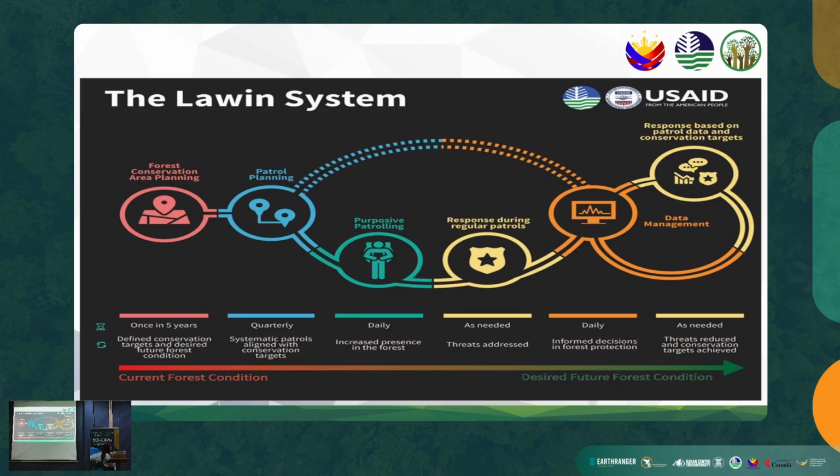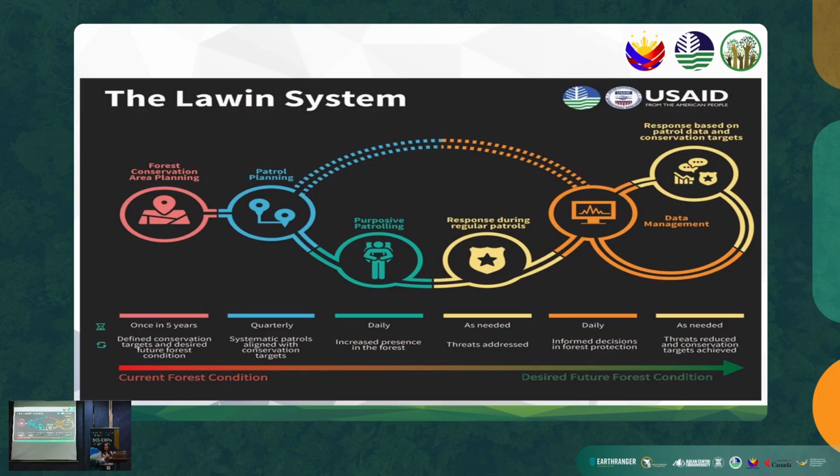Next in the framework is the data management, wherein we transform our observations into actionable information for our decision makers by identifying trends, hotspots, and recurring threats in the forest land. Overall, this framework sets a guide for long-term response strategies that are aligned with patrol data and conservation targets, such as strengthened enforcement and interventions.